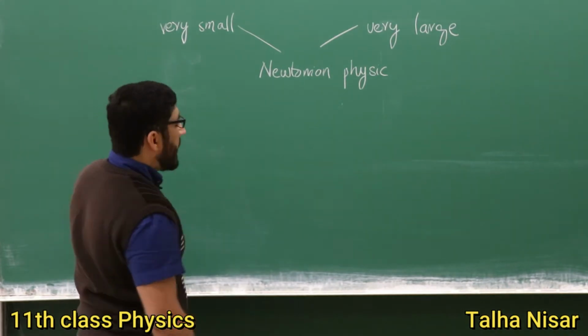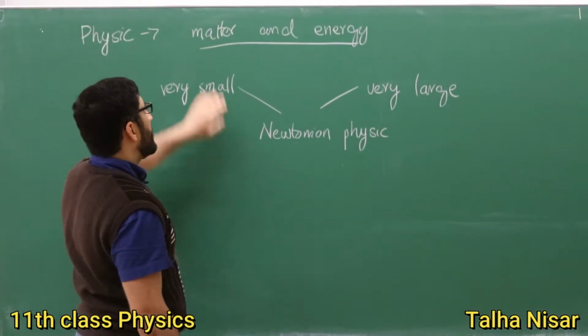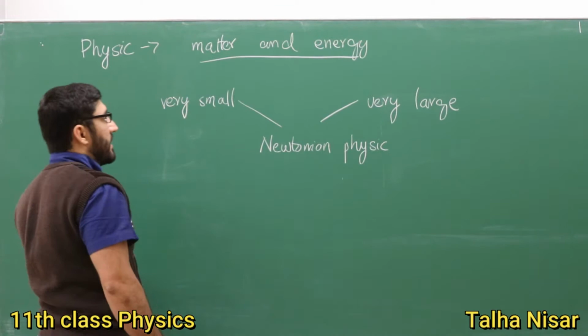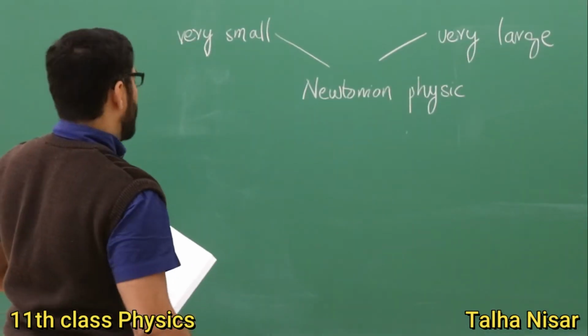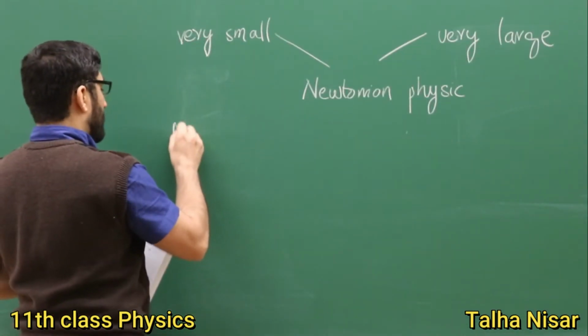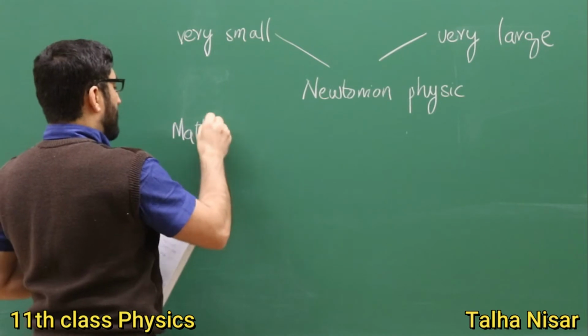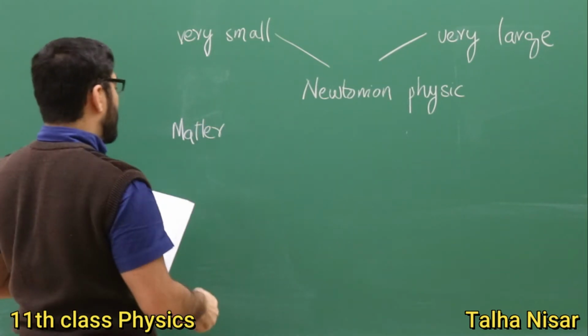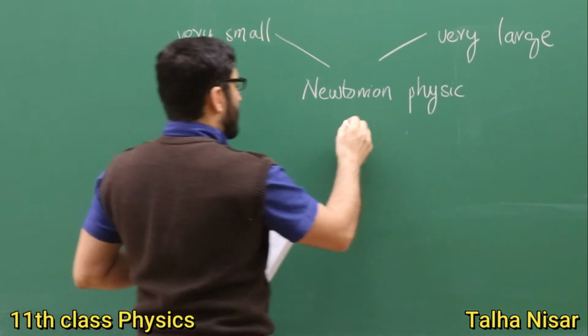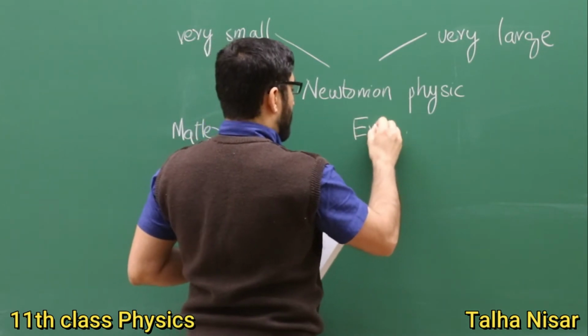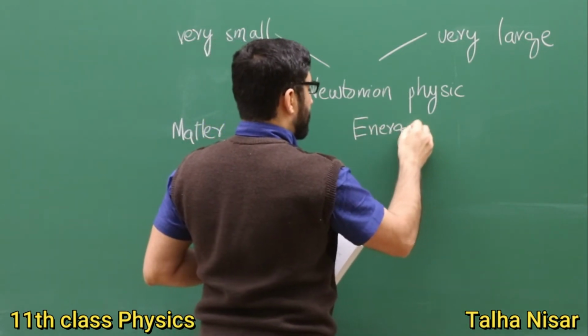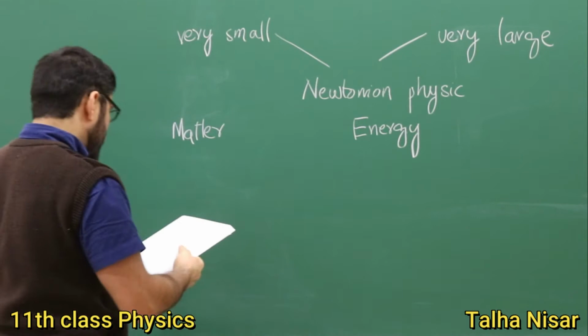Now we come back to the definition of physics. We said that we have matter, so the study of matter, and we have energy. What is matter?